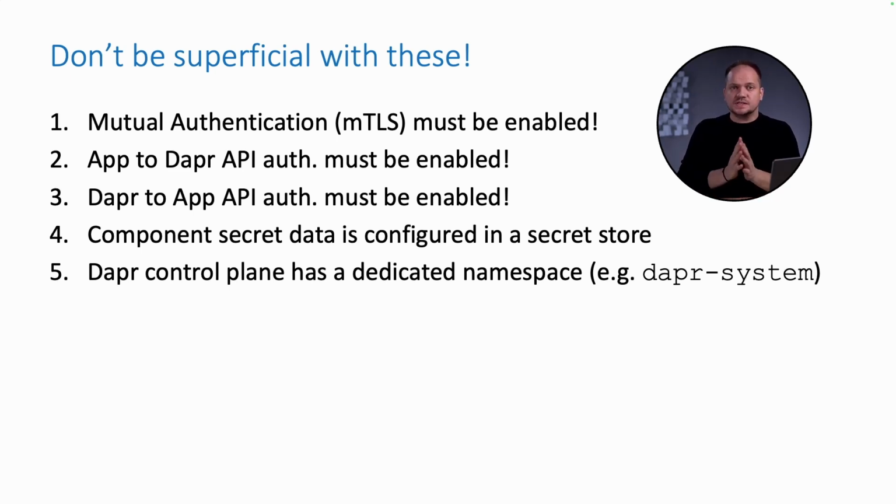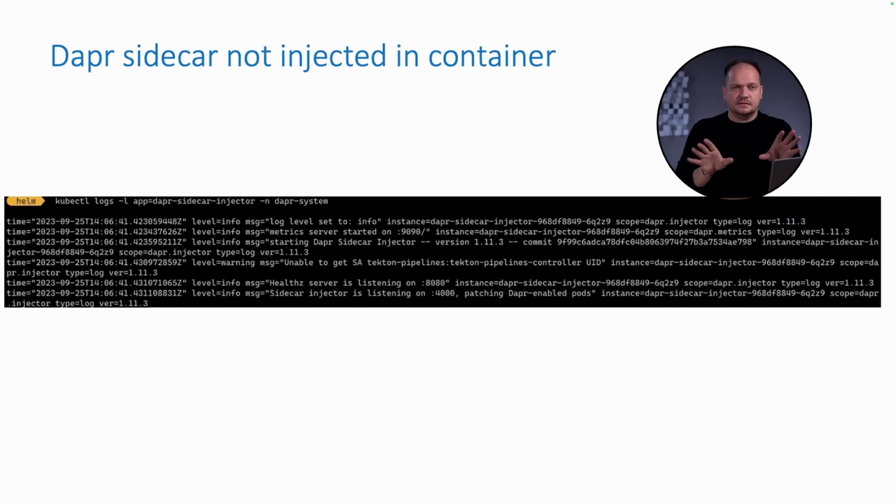Dapr also supports scoping components for certain applications. Even though it's not required, it's a good practice. Now here's the deal. We did all of that, and this is good. And everything seemed fine, especially in the dev environment. But once the refactoring of our application was done and it was fully Daprized to be production ready, we deployed it in the pre-production environment just to learn that it didn't get any Dapr containers injected into the application's pod.